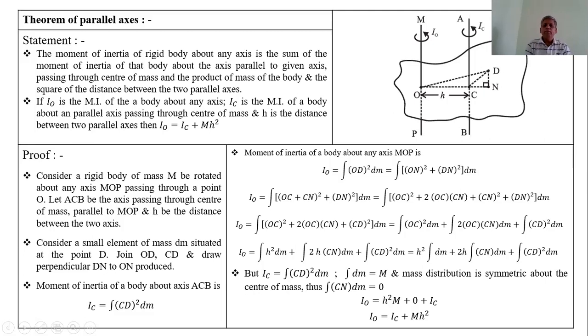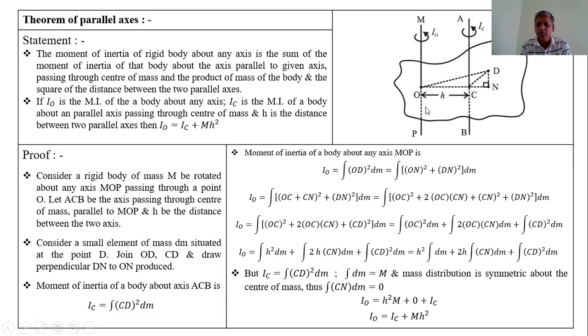But the distance between the two parallel axes, that is axis MOP and axis ACB, is h. That means OC is equal to h. Substitute this value in this equation, we get IO is equal to integration of h square into dm plus integration of twice h into CN into dm plus integration of CD square dm.